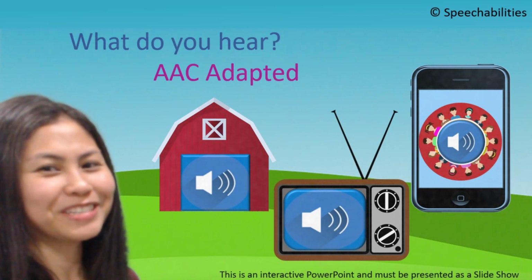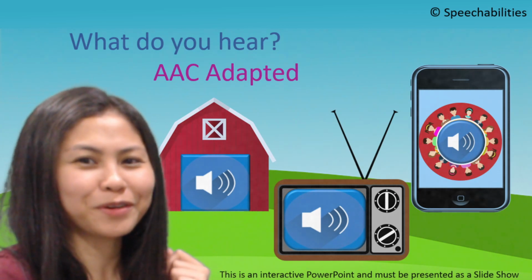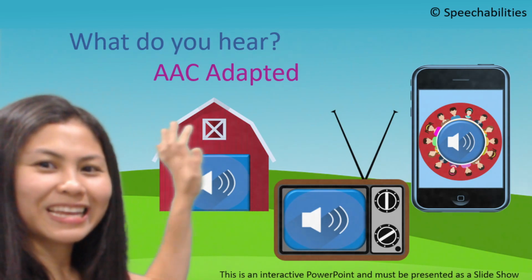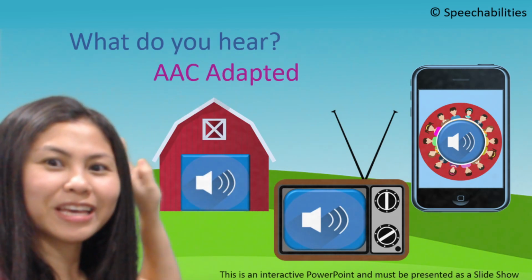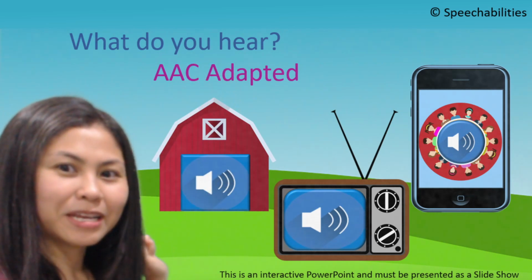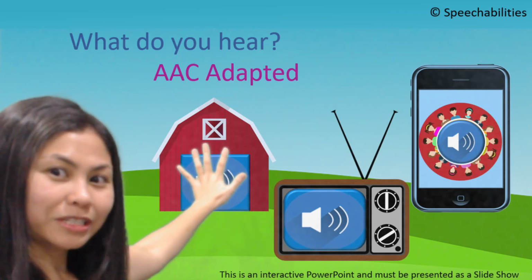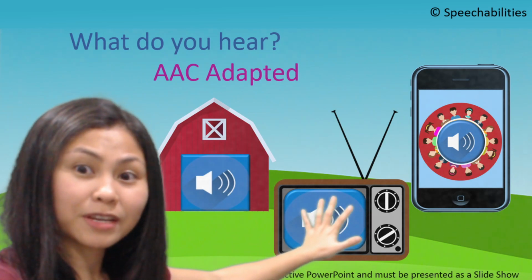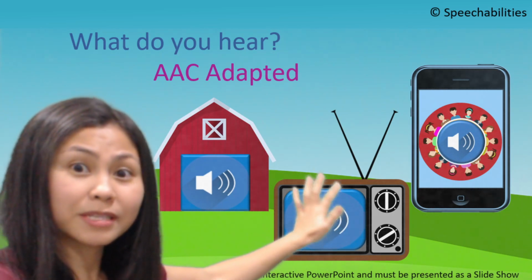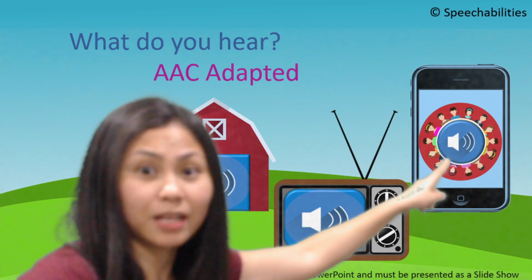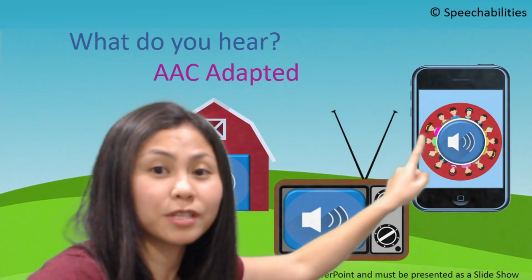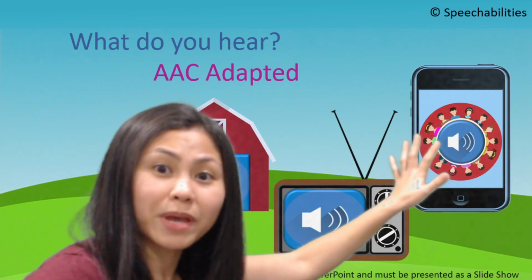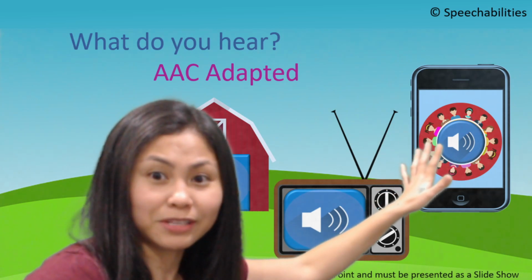Hi there, I am very excited to share with you my very first interactive PowerPoint. This is called What Do You Hear, and this is AAC adapted. So this barn contains farm animal sounds. The TV contains sounds that people make, and the cell phone contains sounds that other animals make or environmental sounds.